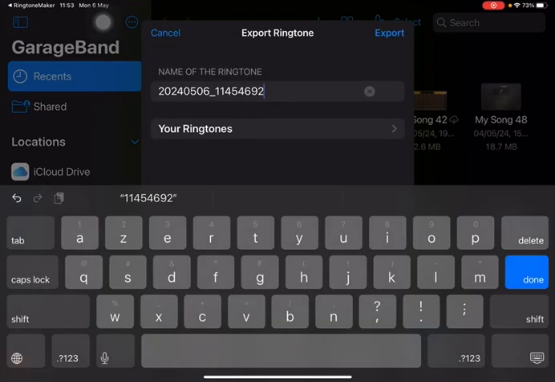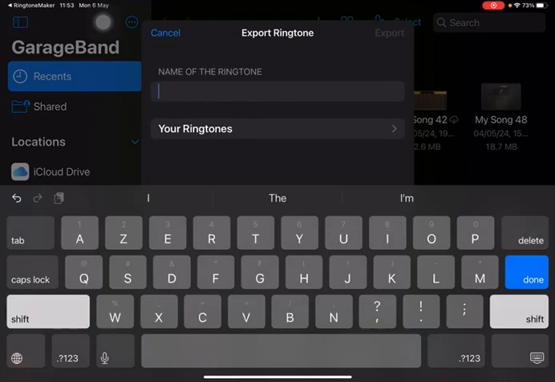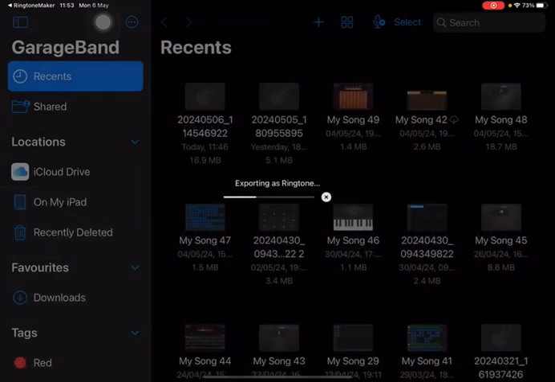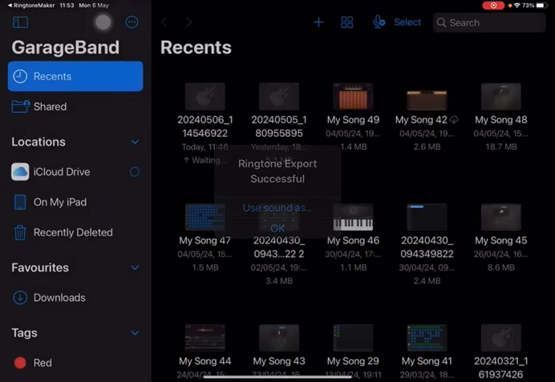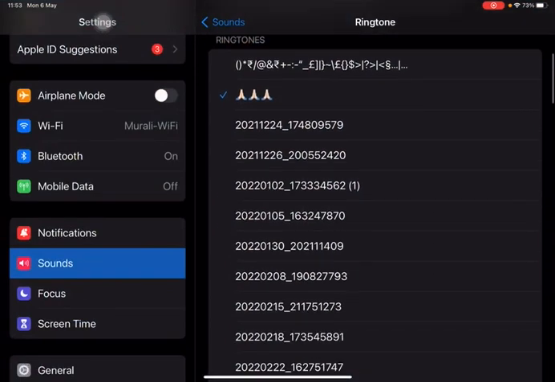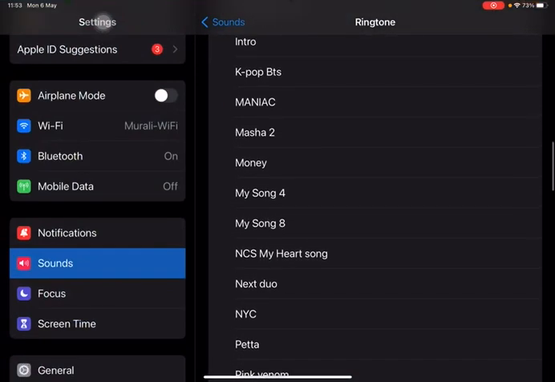Then type your own thing. So right now this is the one thing. So I'm giving it as export. So wait until it is exporting. Okay, now it got exported. Now you go to settings and you will be seeing that this is here.